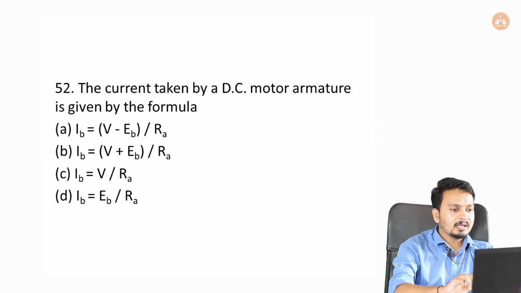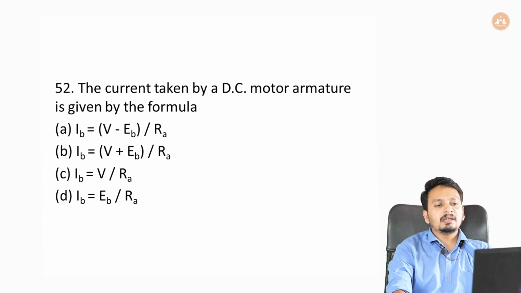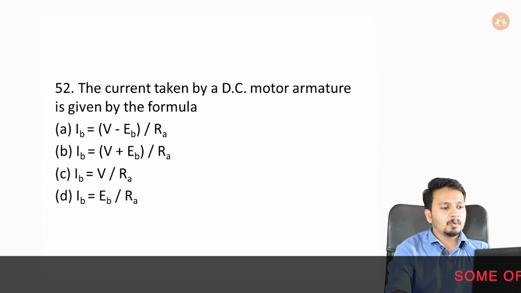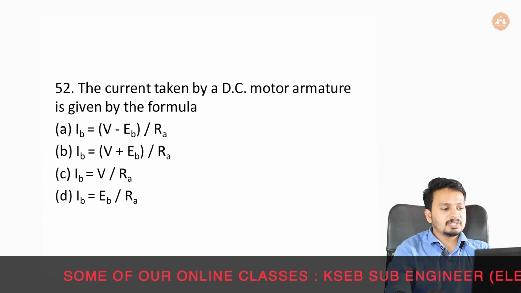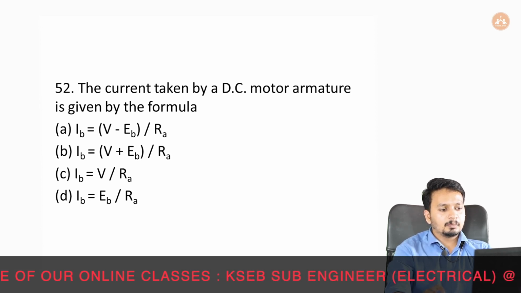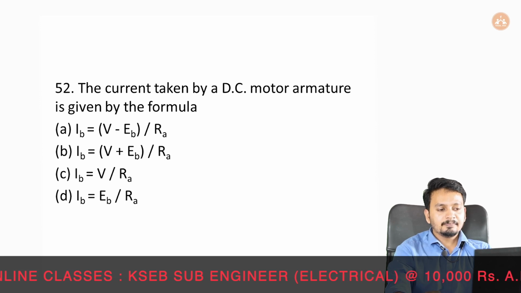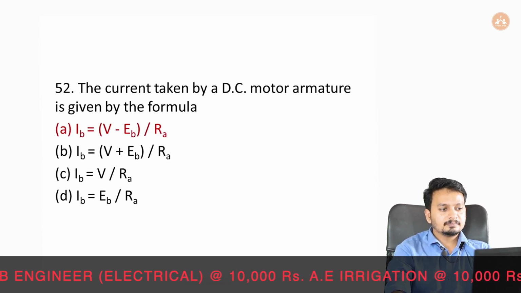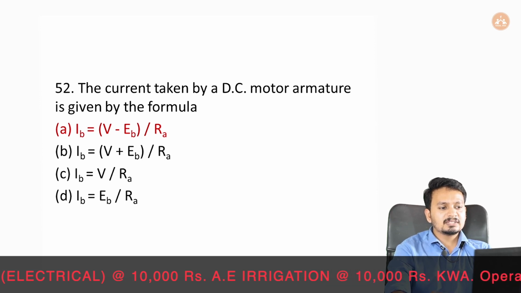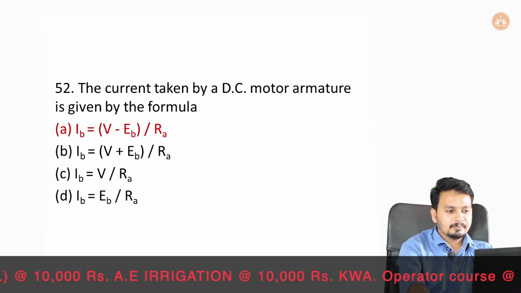Okay. So next question, the current taken by a DC motor armature is given by the formula. Option A, IA equal to V minus EB by RA, and option B, IA equal to V plus EB the whole by RA, and option C, IA equal to V by RA, and option D, IA equal to EB by RA. Our answer will be option A, IA equal to V minus EB by RA.